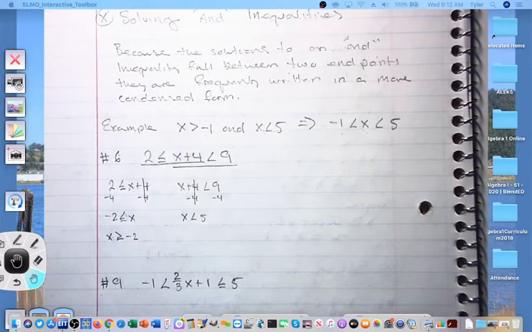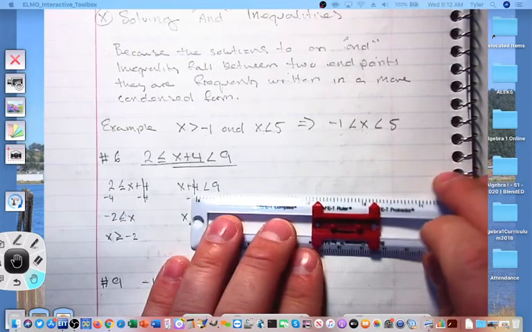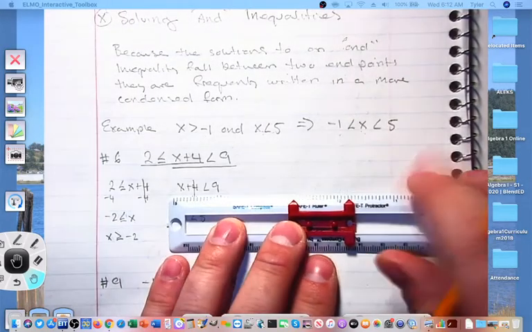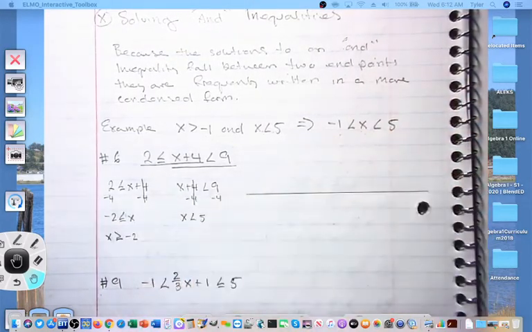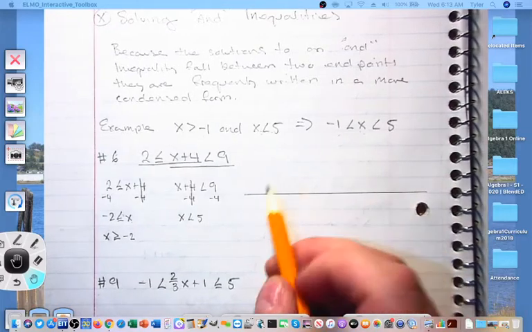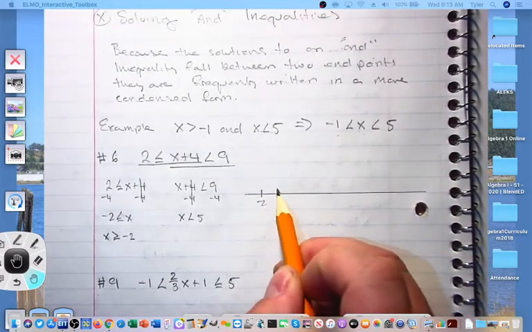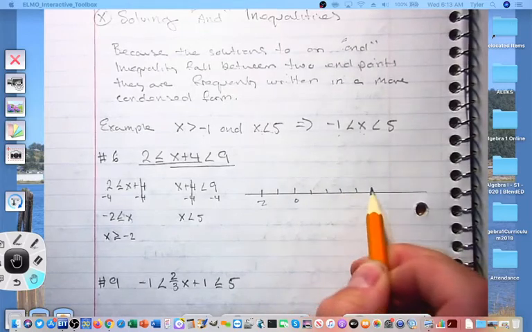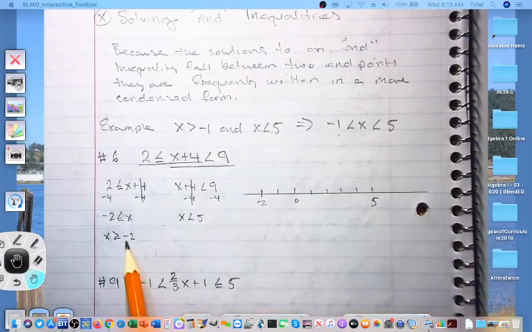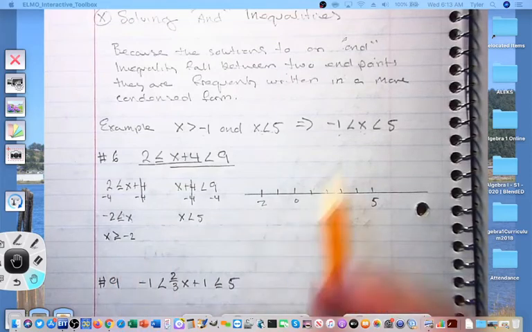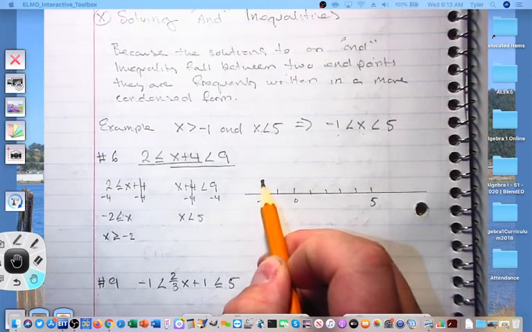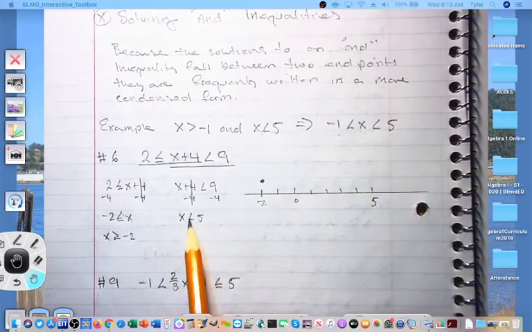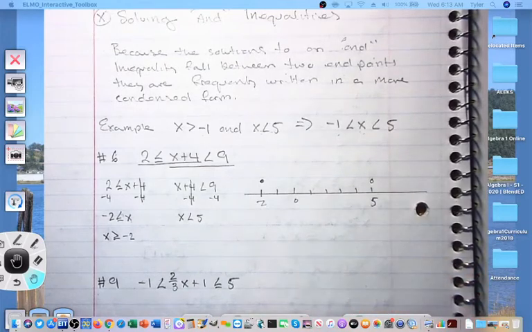They should face each other when I've done that. Here we go. We draw our number line. On my number line, I'm going to need -2 all the way to 5. So let's start with -2, -1, 0, 1, 2, 3, 4, 5. Above -2, I will have a closed circle, greater than or equal to. Above my 5, I will have an open circle, less than 5.